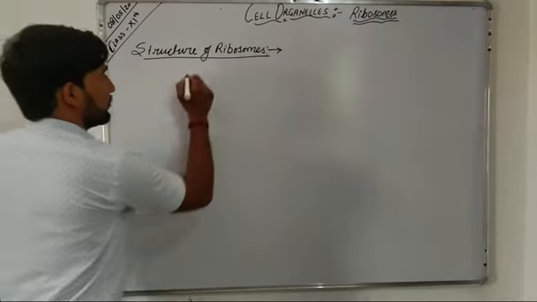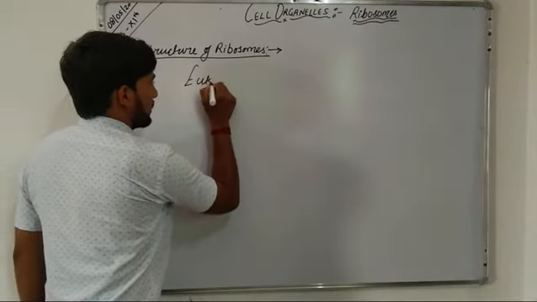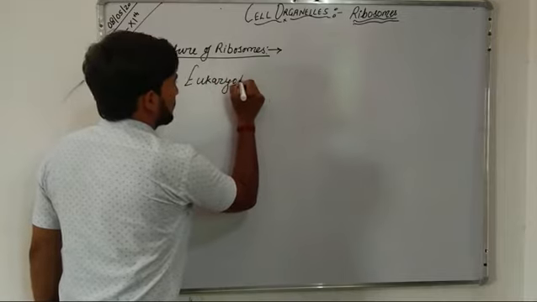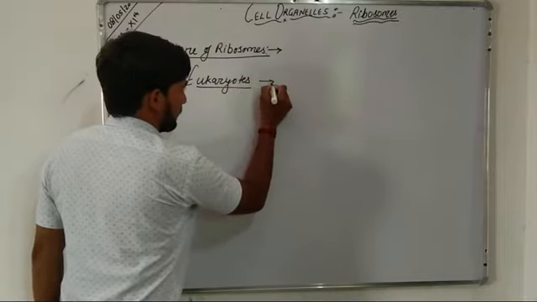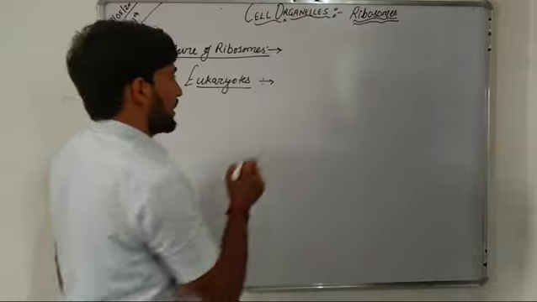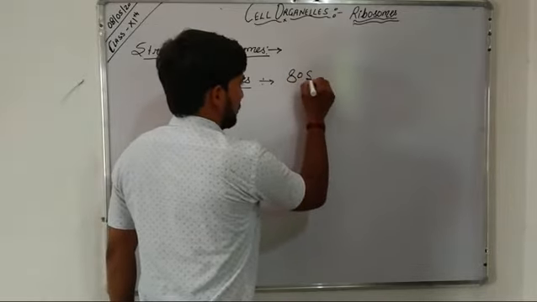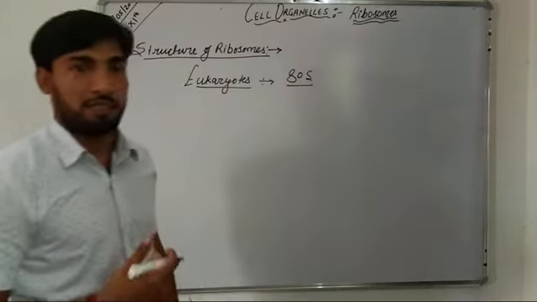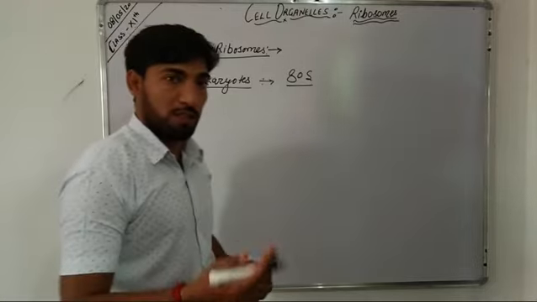Now, in case of eukaryotes, the ribosome present is 80S. Usually eukaryotes contain both 70S and 80S type of ribosome. We have already discussed the 70S.